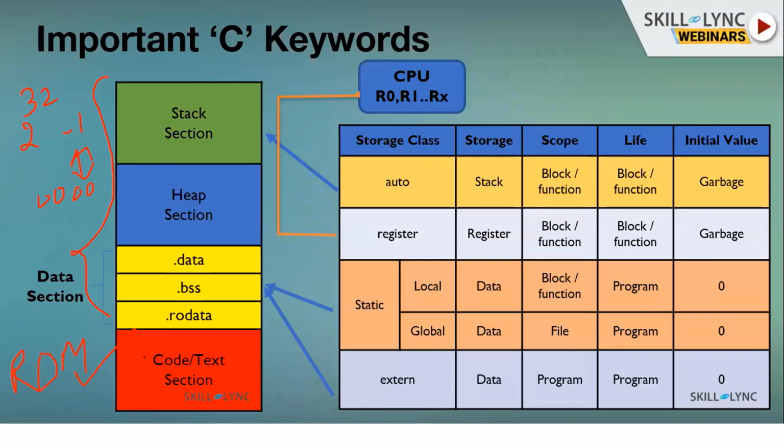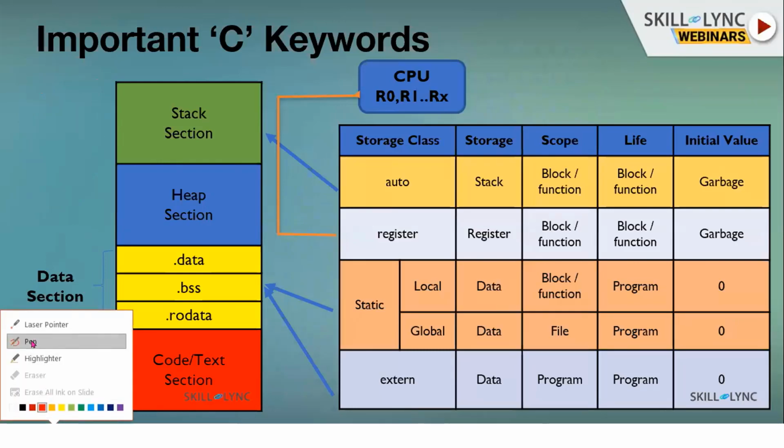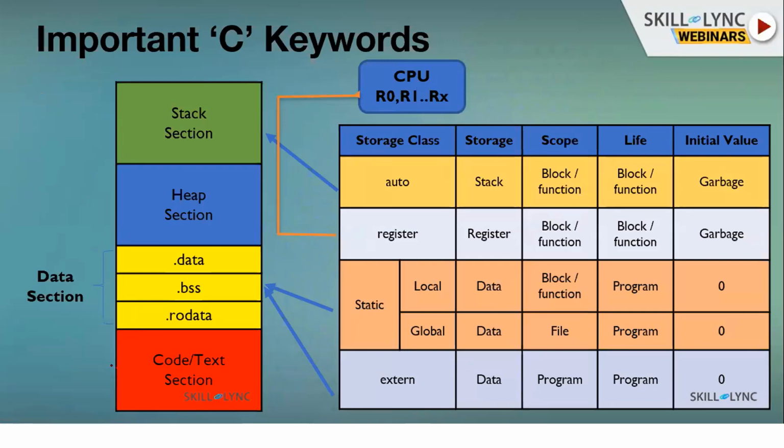This is mapped to your flash memory. Also, the read-only data, RO data, is mapped to flash, and all other things will be mapped to your RAM.